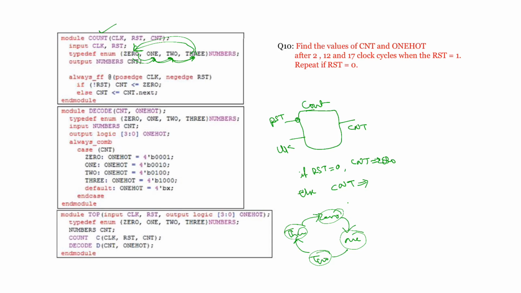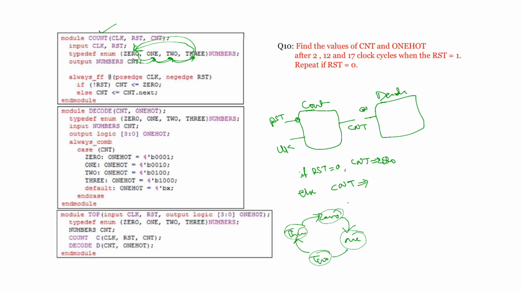Now come to the decode. Decode is going to be one more block. For this decode, input is going to be numbers, and numbers of CNT is the input. So it has a CNT.